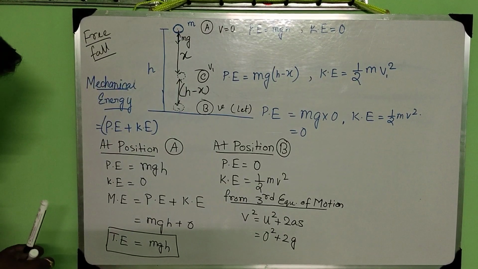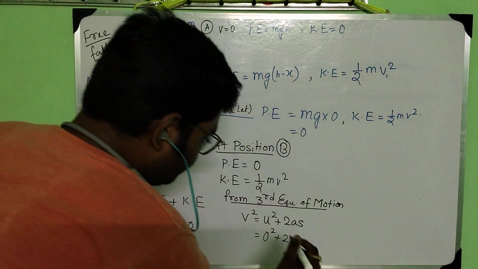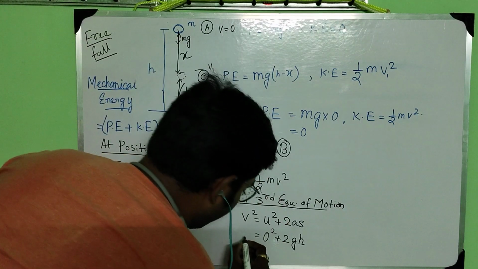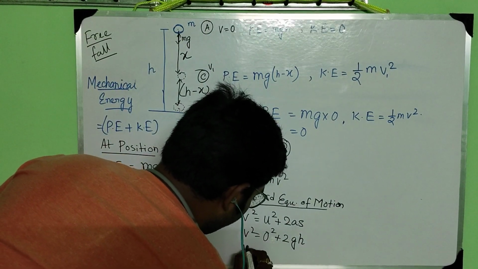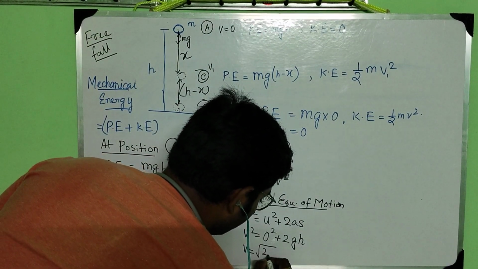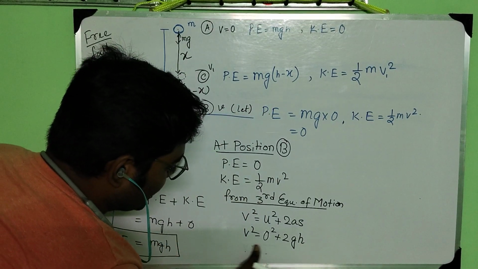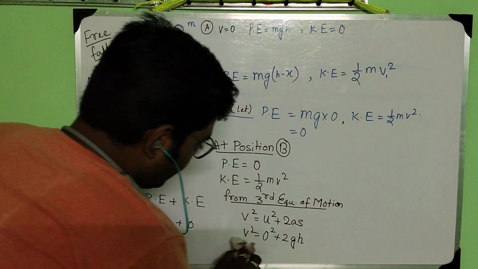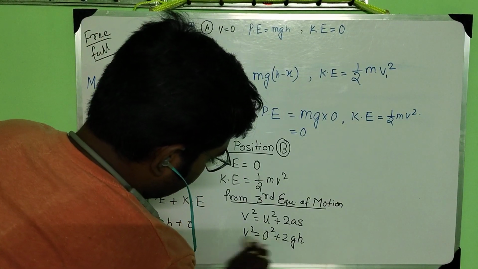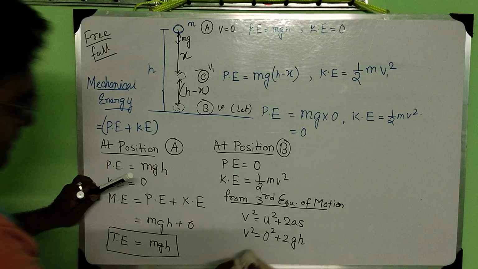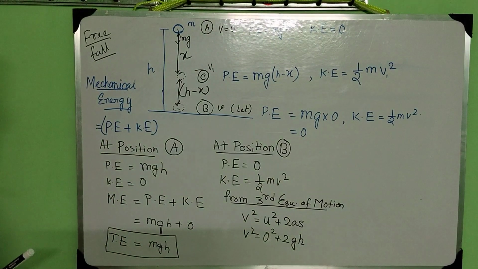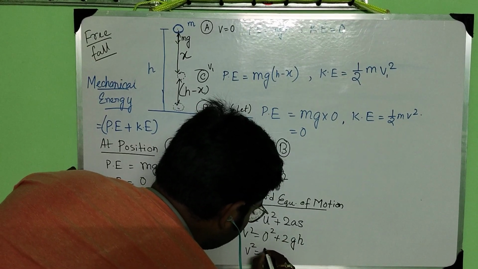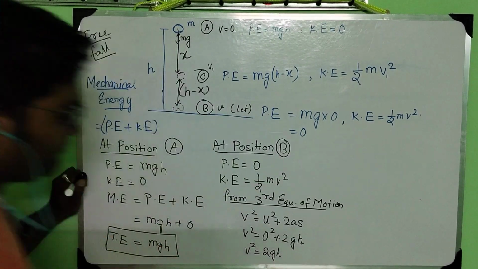H distance. So this is 2gh, and v is the final velocity. So v square we get as 2gh.